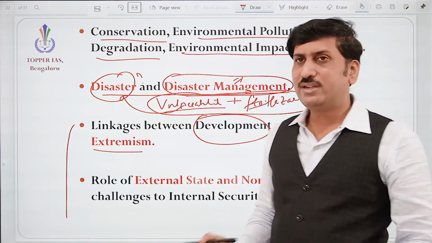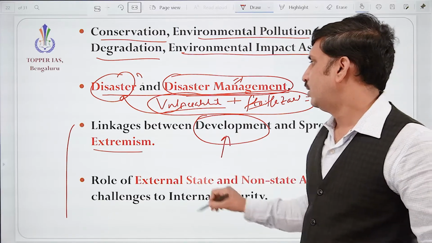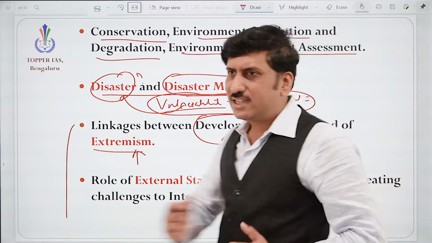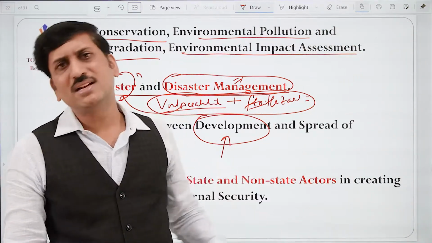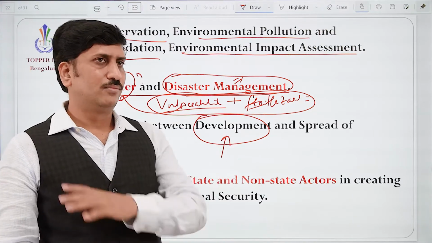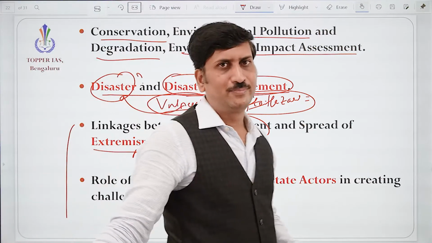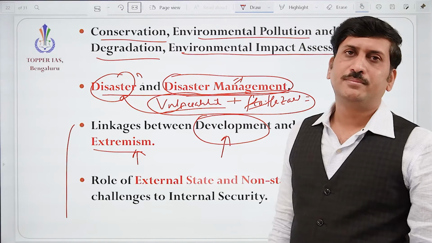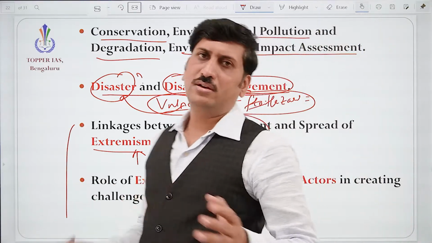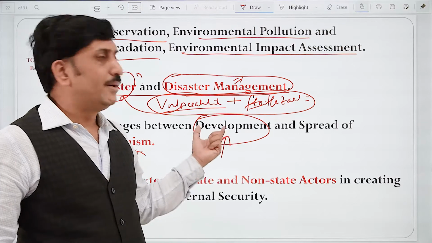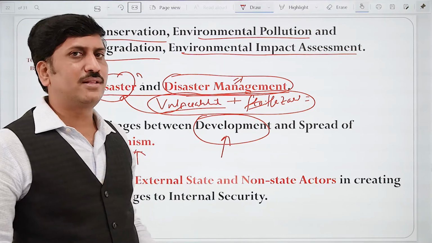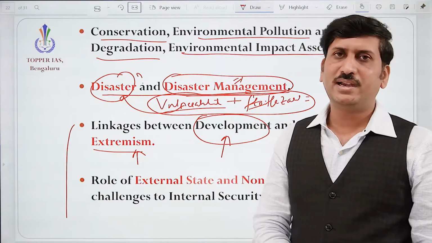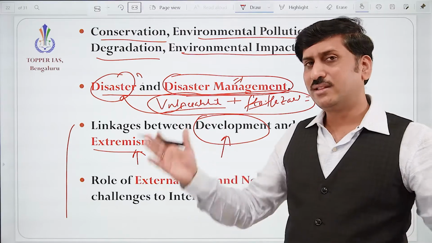We need to understand that linkage, how they go to the extreme of opposing, protesting against the government through violent method, not just peaceful method, because they are not developed. Means no facilities like health, education, roads. When development is not happening, when employment opportunities are not there, then extremism spreads, for example Naxalism in India.